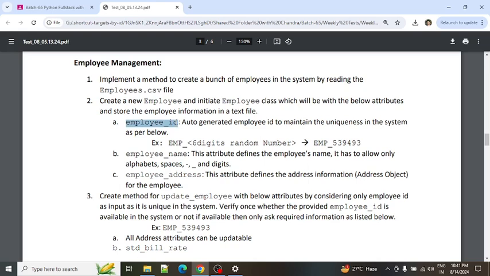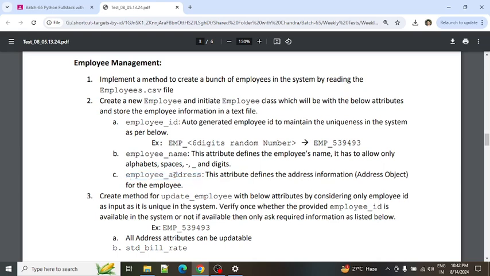No need to take any input. It has to be generated automatically in this format. EMP underscore is the prefix, and after this prefix a 6-digit random number has to be generated. The employee name will decide the name of the employee, and it will allow only these characters, as we discussed in the task. Now coming to the employee address.